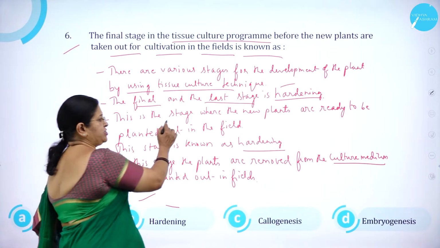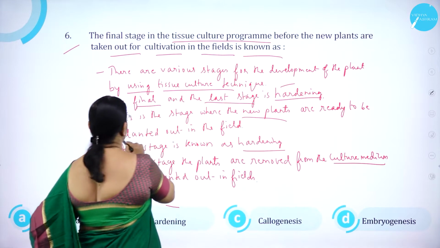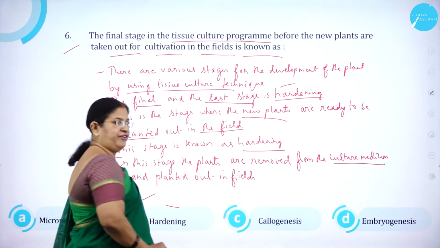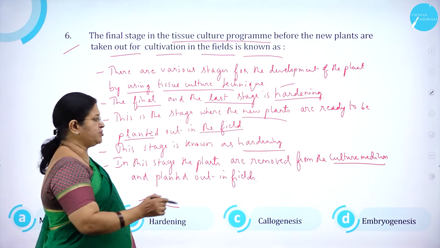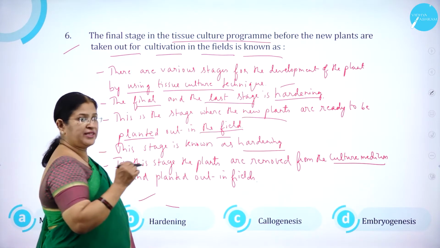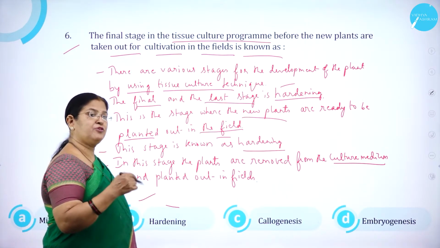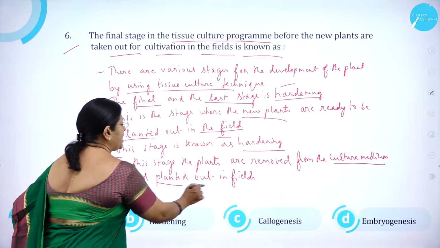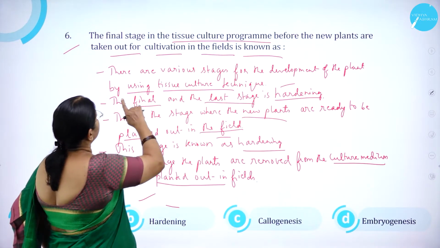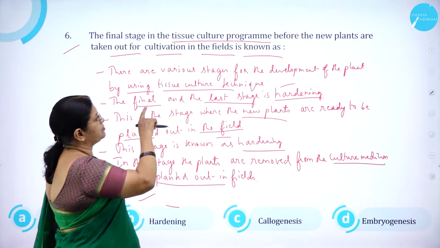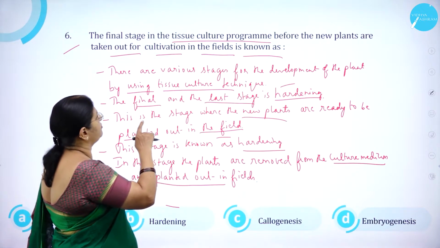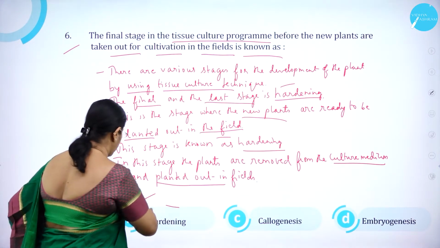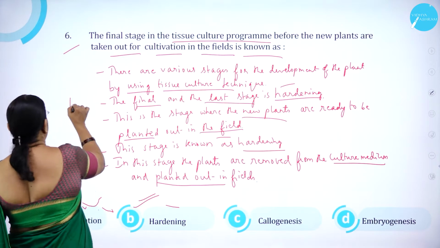So this is the stage where the new plants are ready to be planted out in the field. And as I said, this stage is known as what? Hardening. So in this stage, the plants are removed from the culture medium and planted out in the field. The final stage in the tissue culture program before the new plants are taken out for cultivation in the field is known as what? Hardening. Option B is correct.